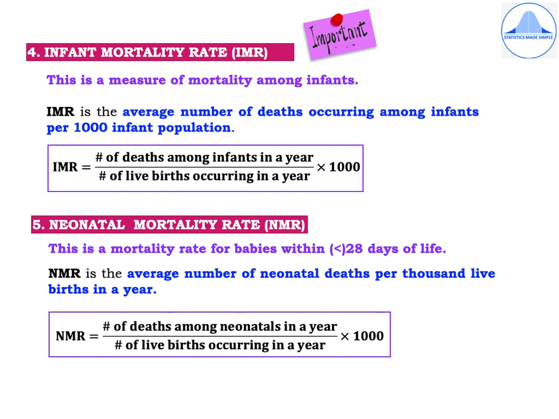The fifth measure of mortality is the neonatal mortality rate. Now, this is a mortality rate for babies within 28 days of life. So, a neonatal is a baby which is aged less than 28 days. NMR is the average number of neonatal deaths per 1000 live births in a year, and the formula is NMR is equal to number of deaths among neonatals in a year divided by number of live births occurring in a year into 1000.